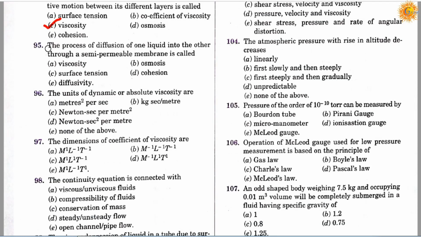Question number 95. The process of diffusion of one liquid into the other through a semi-permeable membrane is called: option A, viscosity; option B, osmosis; option C, surface tension; option D, cohesion; option E, diffusivity. So correct answer is B, it's osmosis.